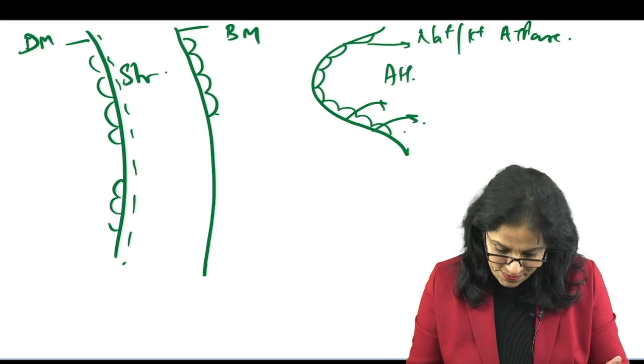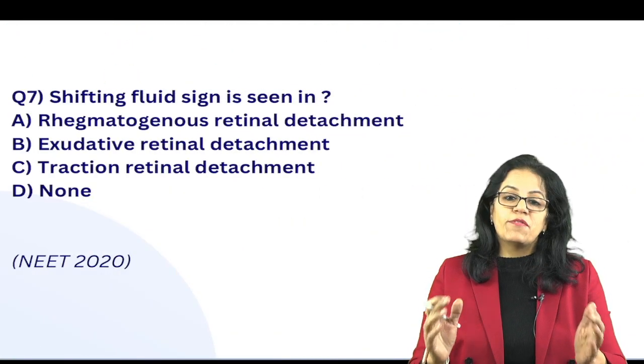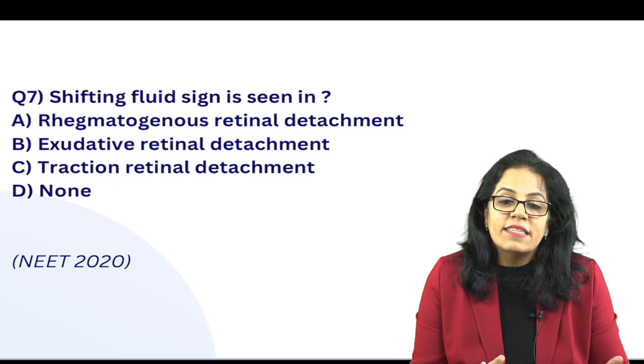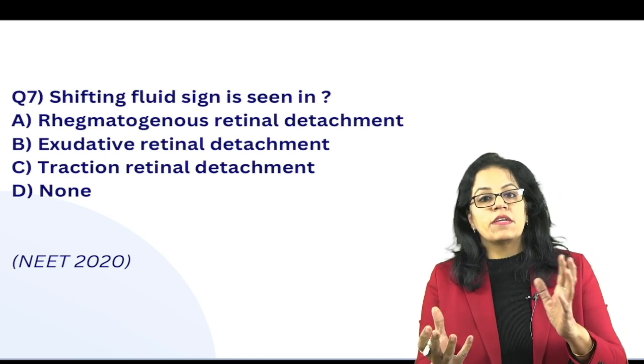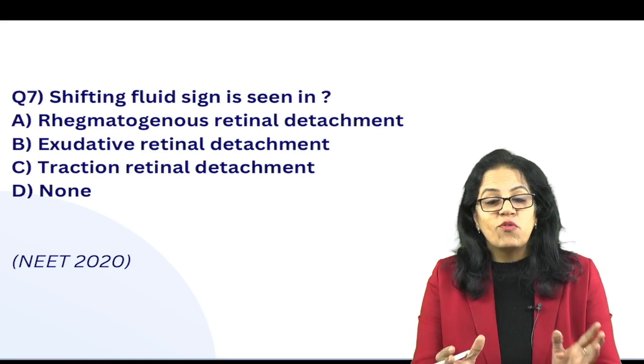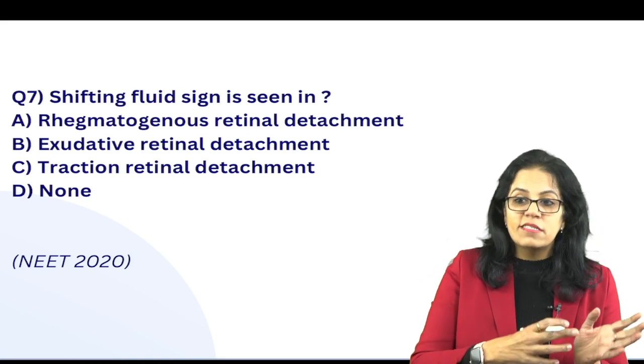Take care. Next, shifting fluid, that is CNS. A lot of fluid in the subretinal space. How do we know it's shifting? Because with the shifting of the posture of the head, when the fluid shifts, what happens? The retinal detachment position shifts. See, this is so interesting.